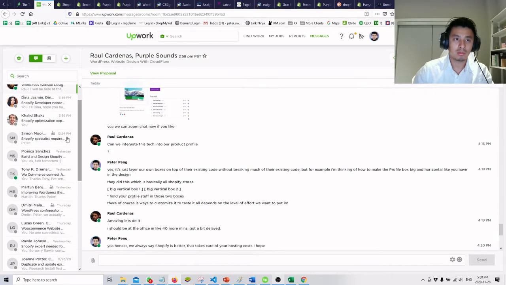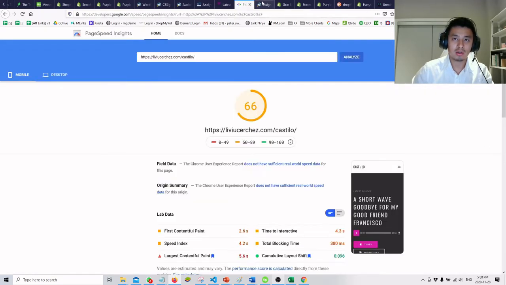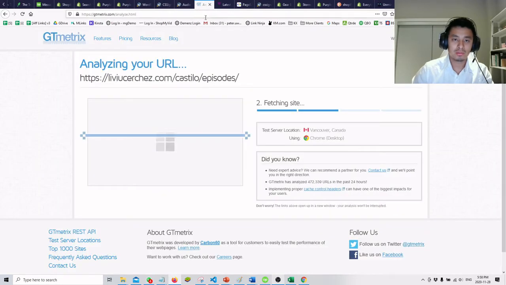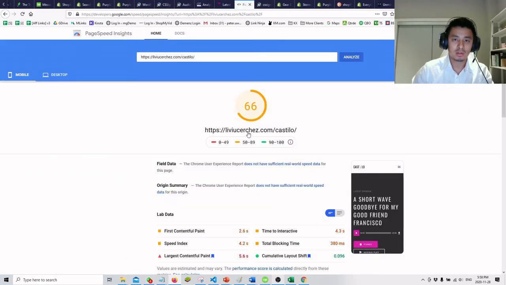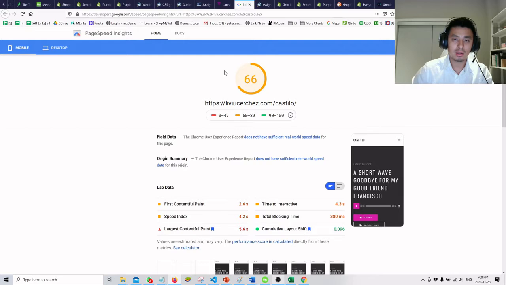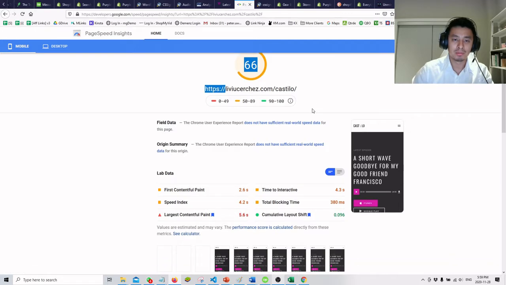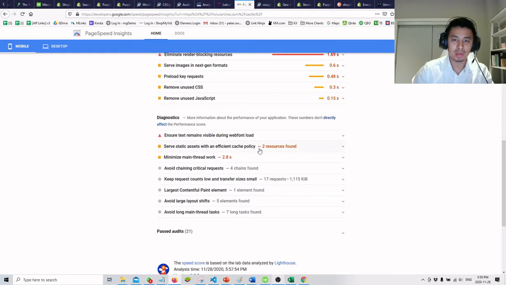Oops. Hopefully that wasn't a client. Okay. So scan this. Again, anything above a 50 is already above the Shopify mobile default, so it's pretty good for WordPress, right?